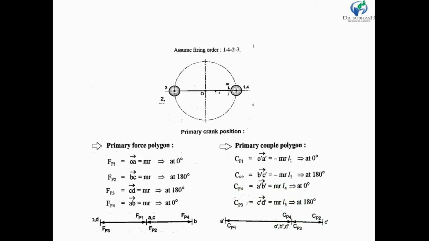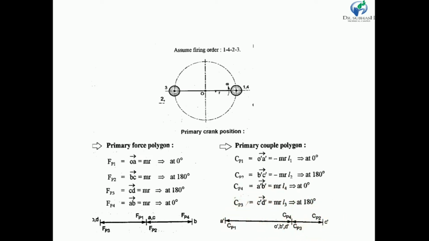And finally we draw CP3 at 180 degree. So this is a CP3, C dash D dash. So my dear friends, in a primary couple polygon also starting point and ending point is common. So we can say that the primary couple polygon is also a closed polygon. So we know that if polygon is closed, then there is a zero unbalanced couple. That means from this polygon we can say that in this case there is a zero unbalanced couple.